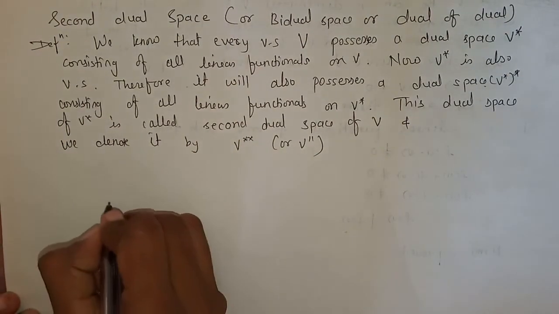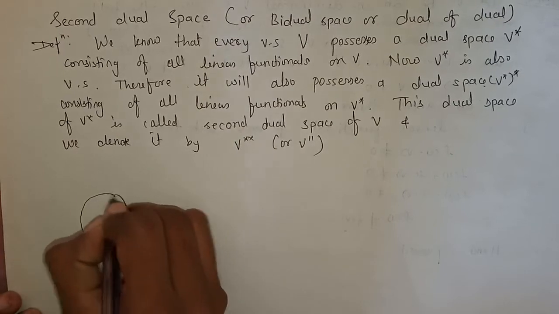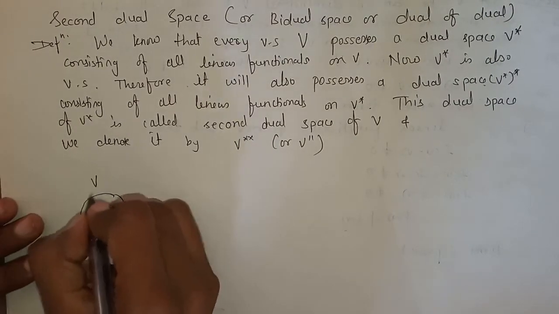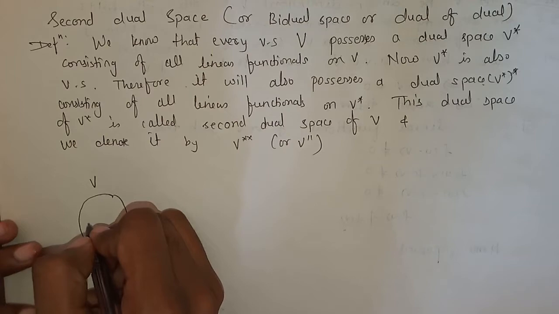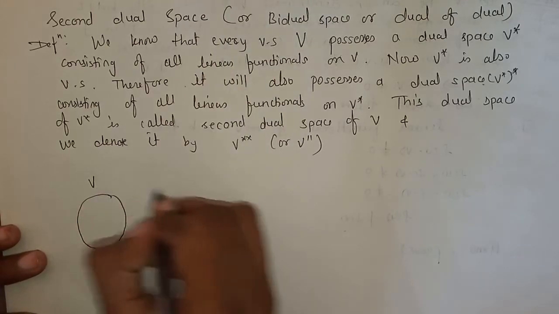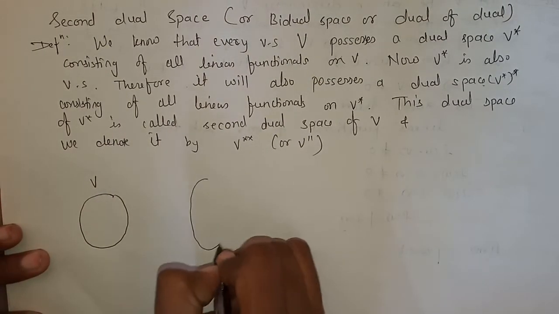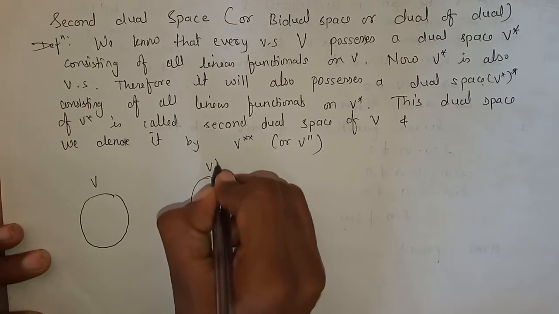Suppose this is vector space V. It satisfies all the conditions of a vector space. Using this vector space, we have formed a new vector space, which we name V star.